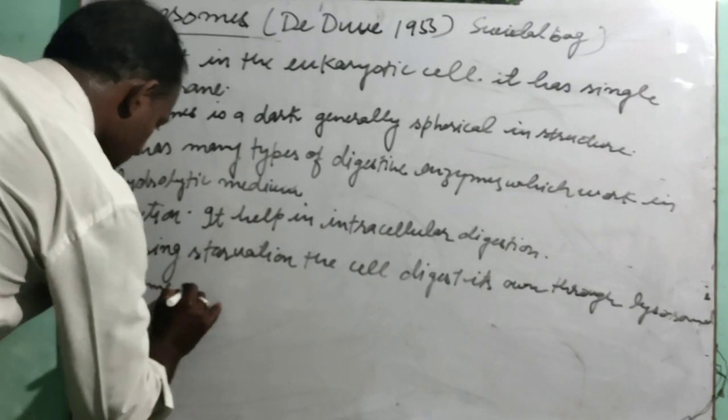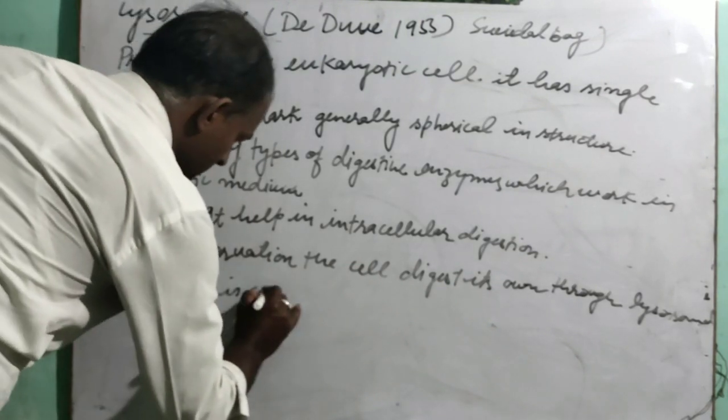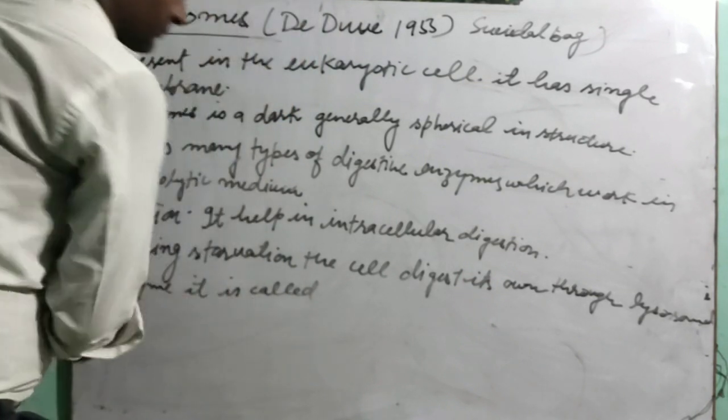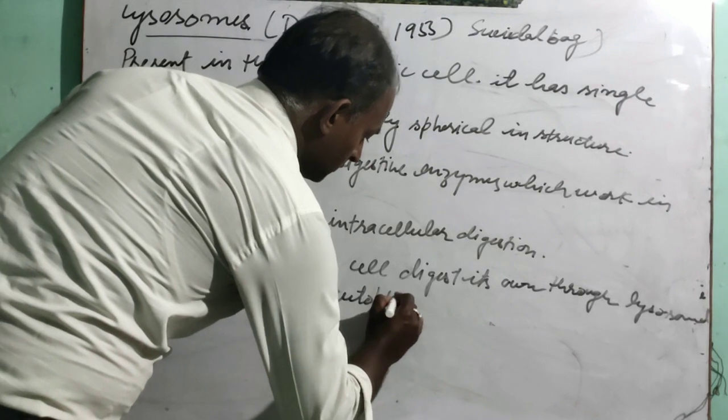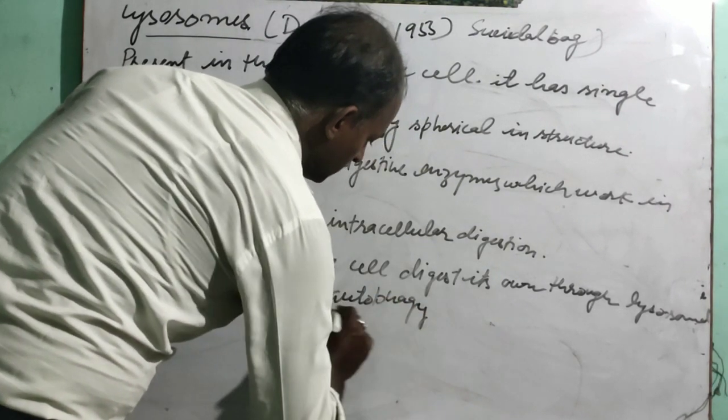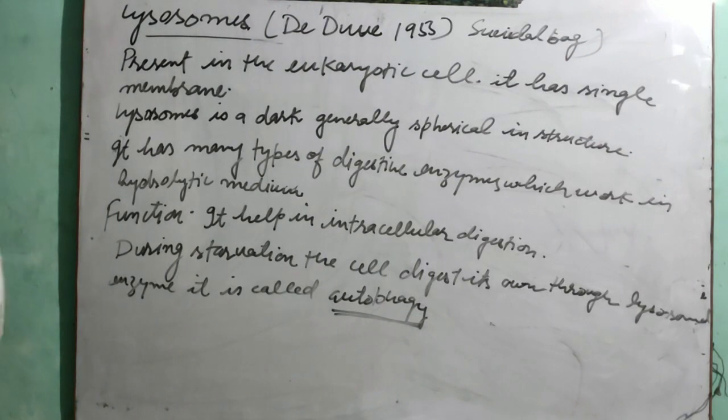It is called autophagy. Underline it. It is very important, students. What happens during starvation? The cell digests its own through the lysosomal enzyme, and it is called autophagy. When the whole cell is digested by the help of lysosomal enzyme, this process is known as autolysis.